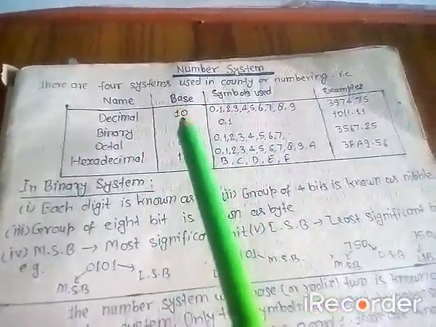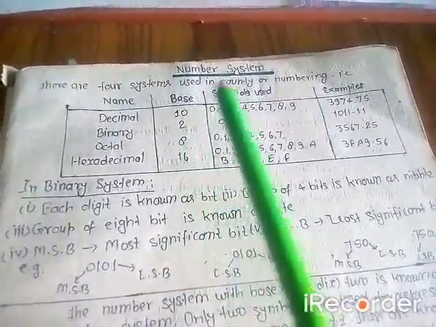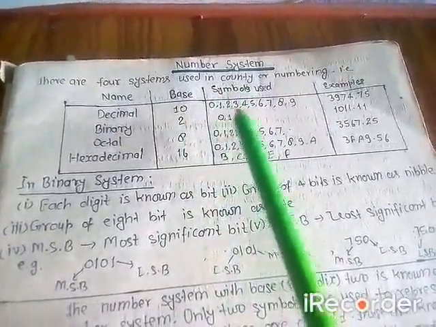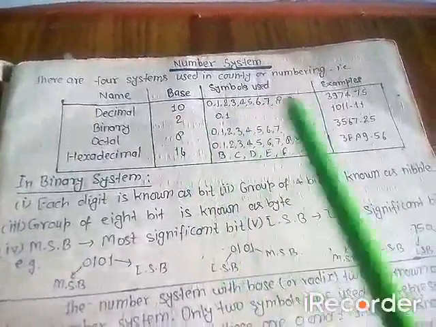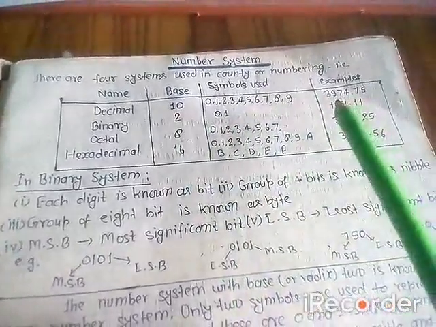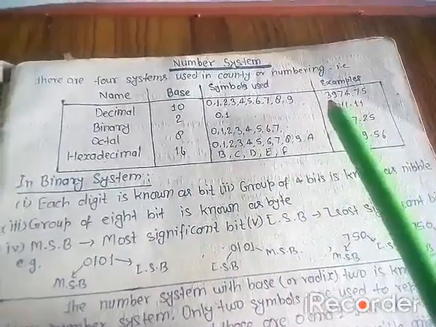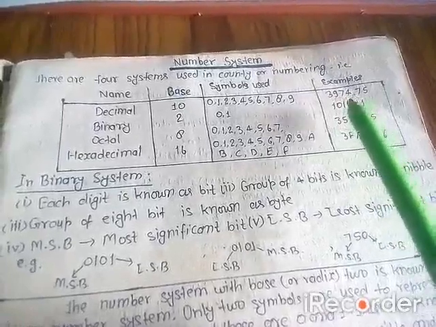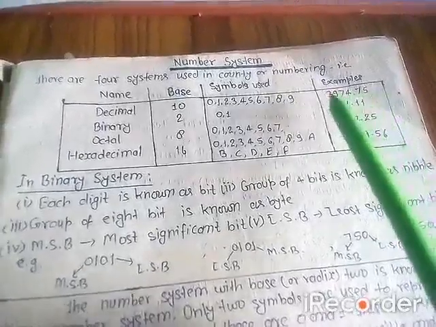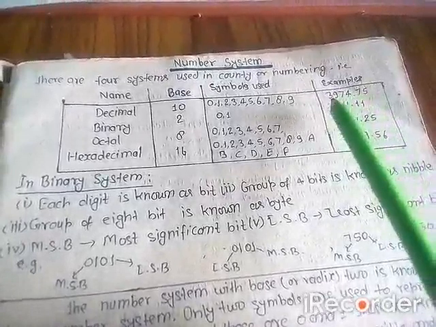Let us see decimal number system. The base of decimal number system is 10 because it uses 10 different symbols that is given here. The example of decimal number system is this number 3974.75. This number has the integral and fractional part both.